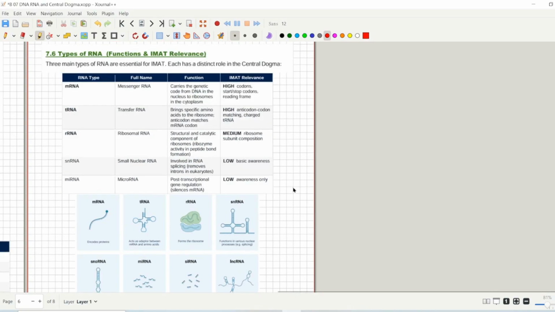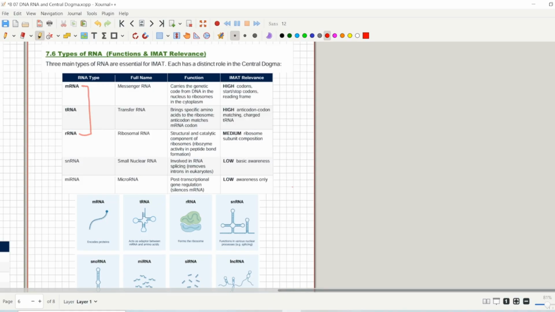If we talk about types of RNA, there are around 8 types of RNAs, and they might be really confusing for you. So I will make it easier for you: you just have to know about these 3 different RNAs. They are the most important ones: messenger RNA, transfer RNA, and ribosomal RNA. You only have to memorize them and their functions.